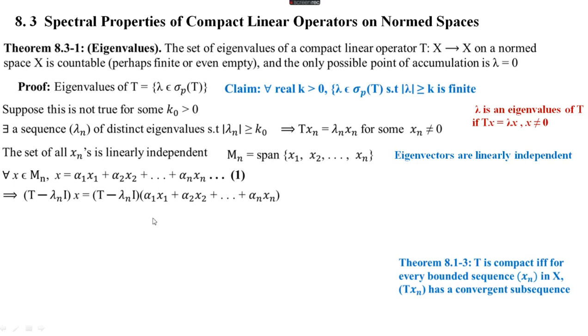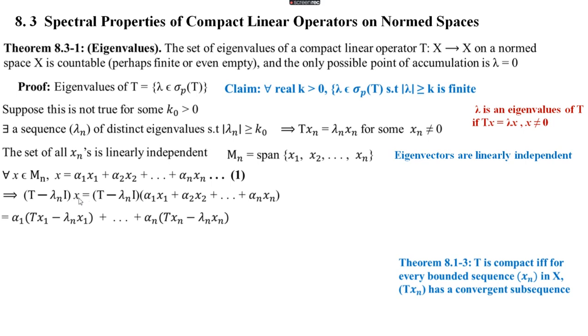Then expanding on the right hand side, we get T minus lambda n I of alpha 1 x1, and we know that T and the identity operator I are linear. So we can say that T minus lambda n I is also linear.